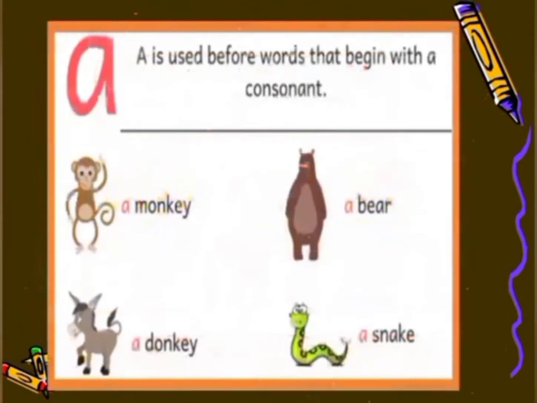Let's look at a few more examples. A is used before words that begin with a consonant, like a monkey, a bear, a donkey, a snake. Here all the words are commencing with the consonant sound. A monkey, m, a bear, b, a donkey, d, a snake, s. So all these are the consonant sounds. Therefore, we have used a before them.